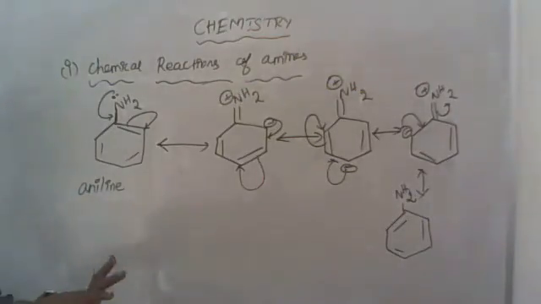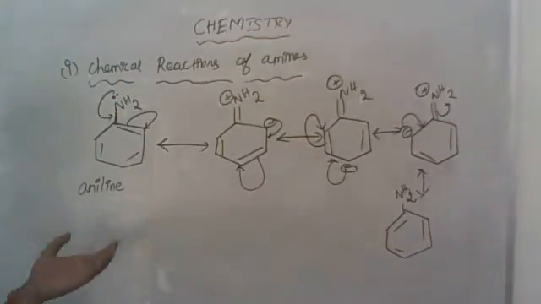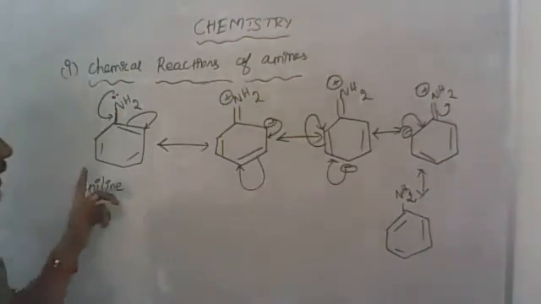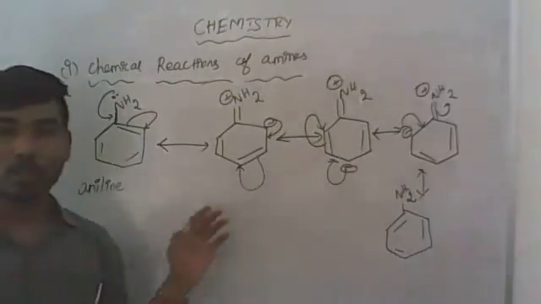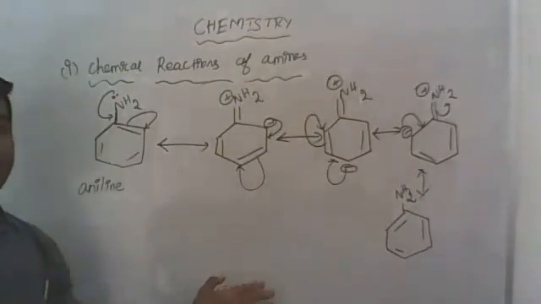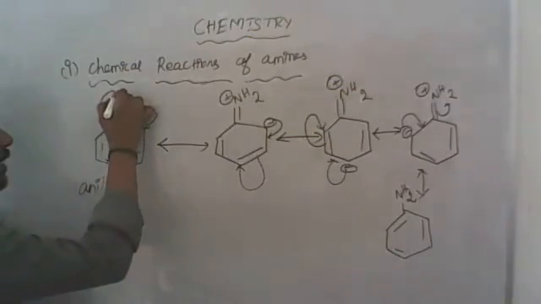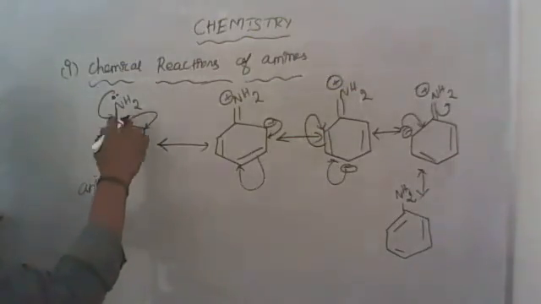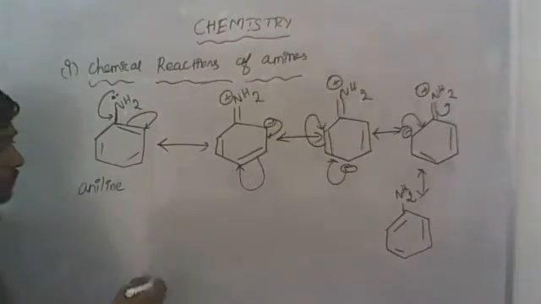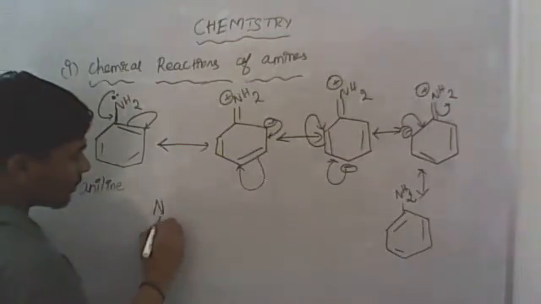For an organic compound, depending on how many resonating structures it has, its stability increases. Okay, see here, it has 1, 2, 3, 4, 5, totally 5 resonating structures. So it is a highly stable structure. Also, the lone pair of electrons is donated here. When it donates here, it forms a stable structure.